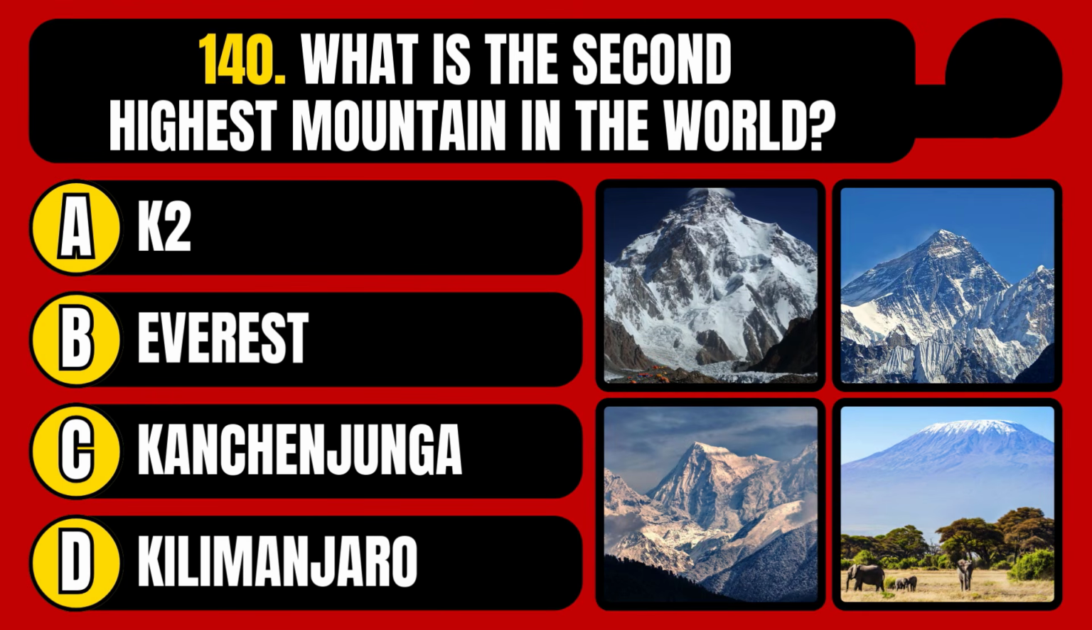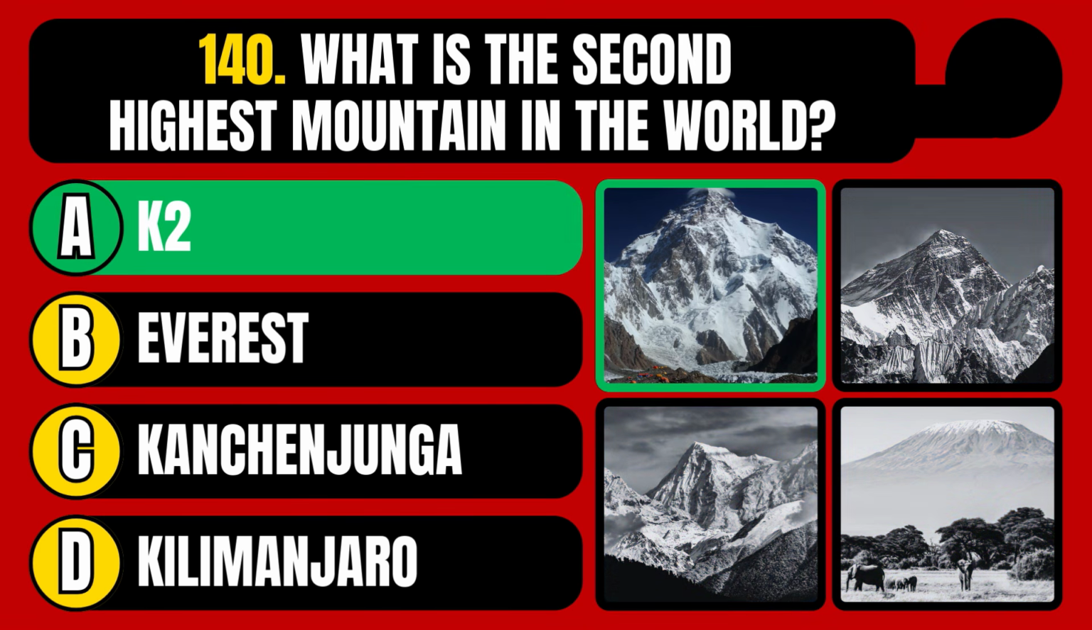What is the second highest mountain in the world? K2, Everest, Kanchenjunga, or Kilimanjaro? The correct answer is option A, K2.